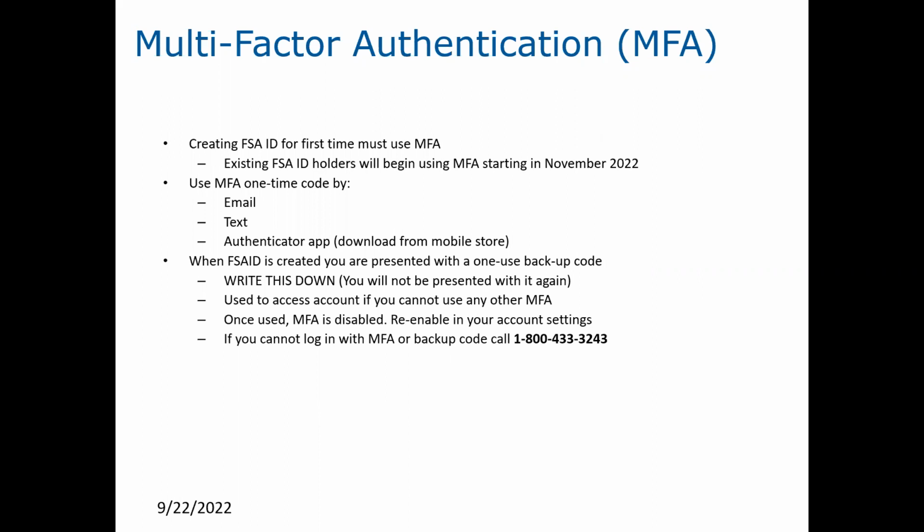That backup code is used to access the account if you cannot use the multi-factor authentication to get into the system. Once you use that backup code, MFA is disabled, and you will need to re-enable it in your account settings. So if anytime you are logged out of your FSA ID and you cannot log back in using the MFA or the backup code, you would want to call FSA for assistance at this 800 number.